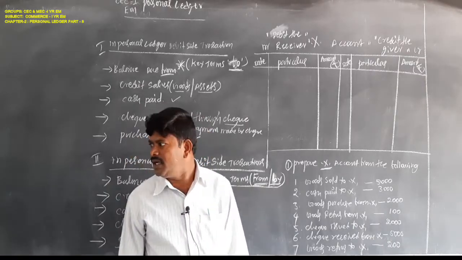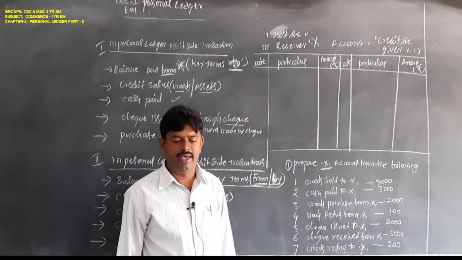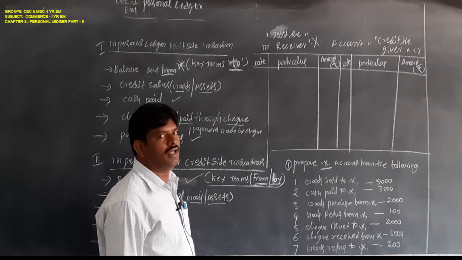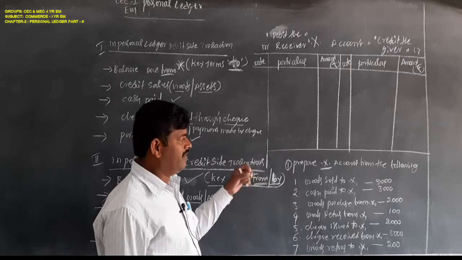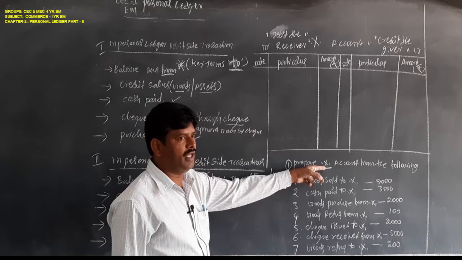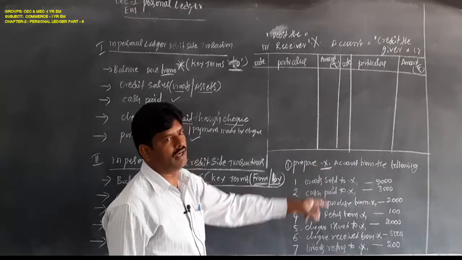Is X the receiver or the giver? In every transaction, think from X's point of view only.